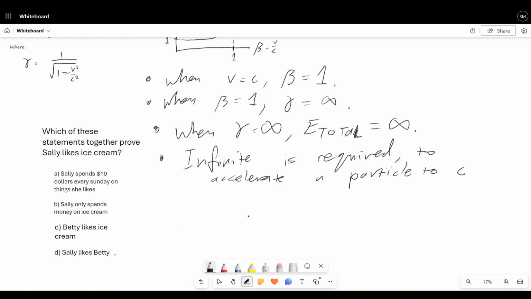So, okay, and one last thing we should do just to make it 100% clear is infinite energy is impossible to obtain.